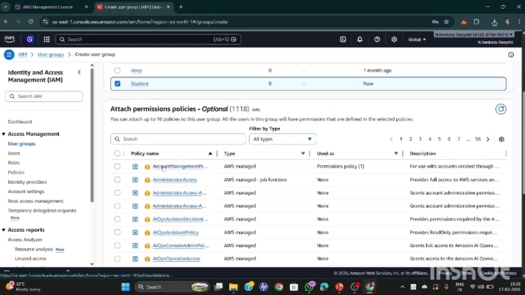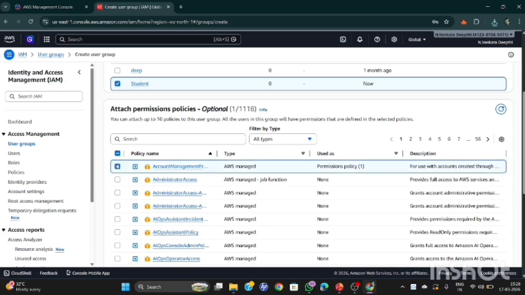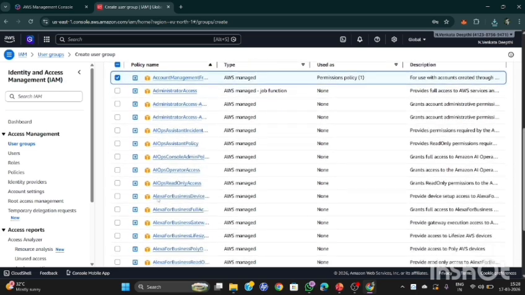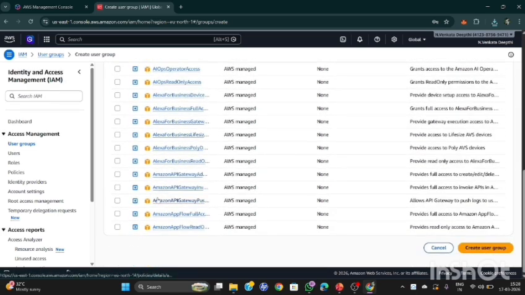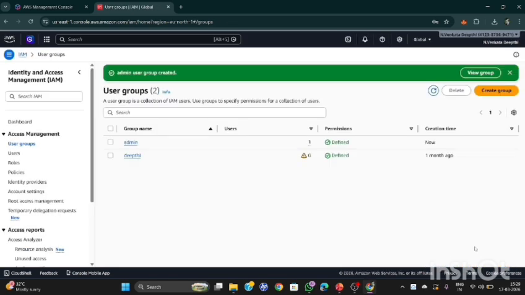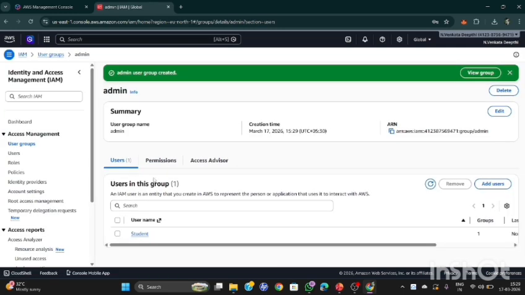I'm giving the account management policy. Create the user group. Now you can see my user group. I click on my admin and here I have my username student.